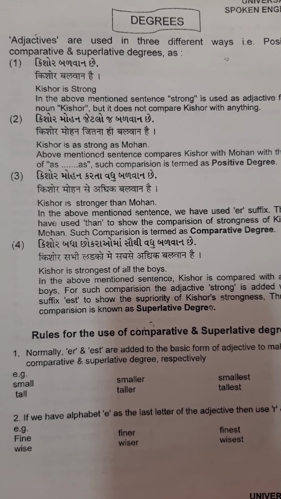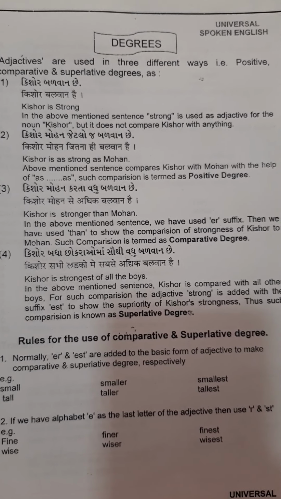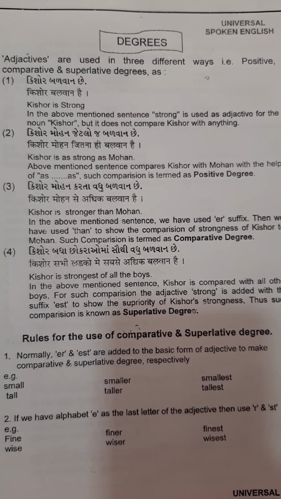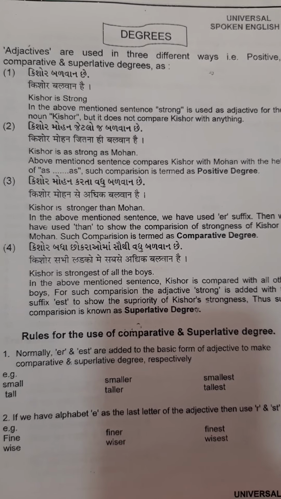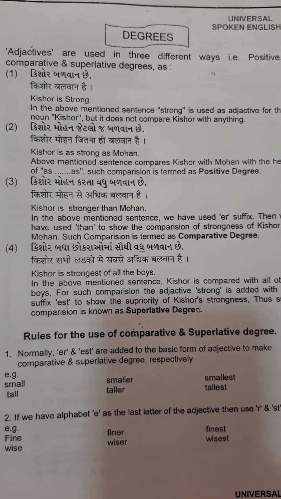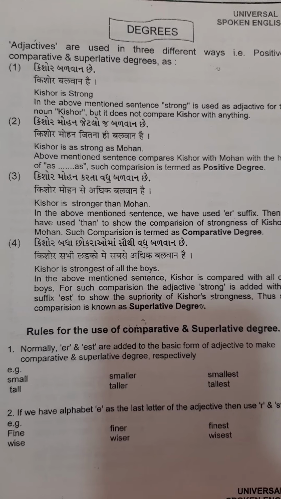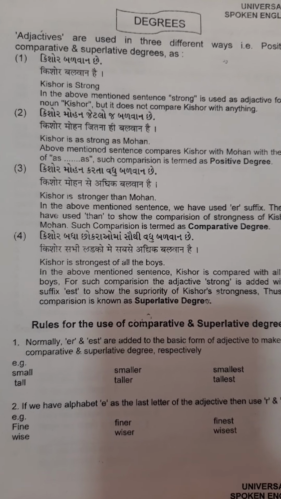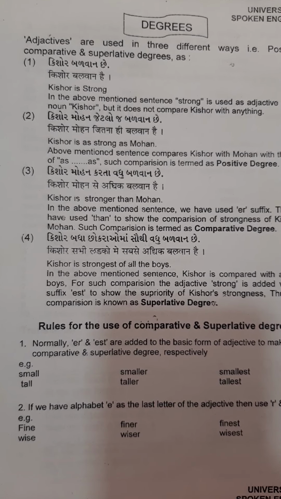In the above mentioned sentence, strong is used as an adjective for the noun Kishore. So the word strong is being used for Kishore, but it does not compare Kishore with anything. In this example, I am not comparing Kishore to another person.